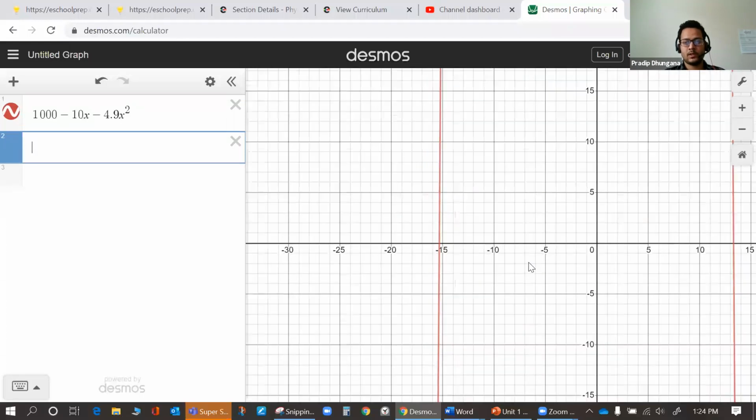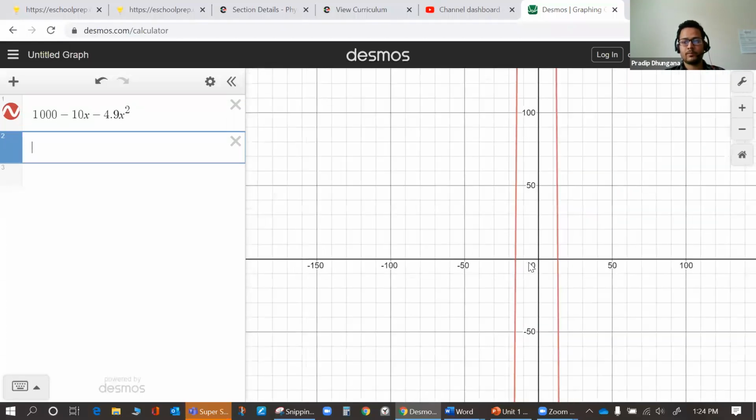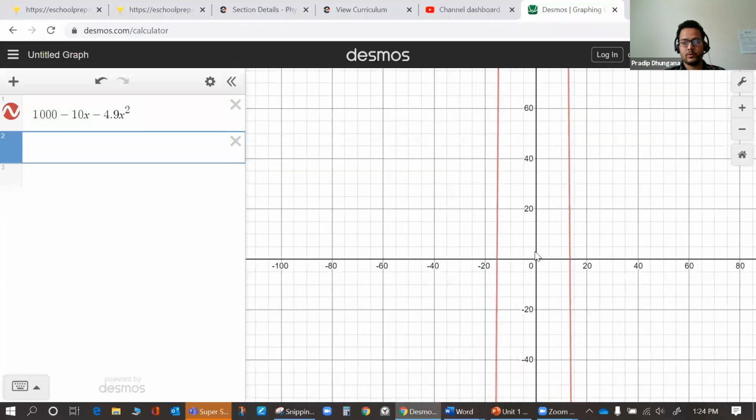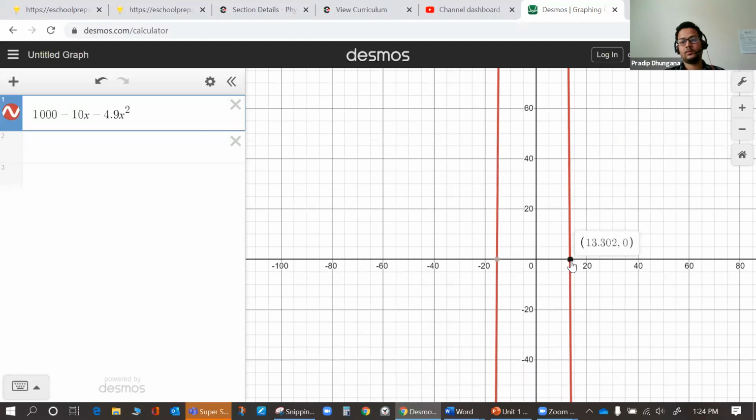Now we got a graph, and it crosses the x-axis at 2 points. One point is at time equal to 13.302, where the graph has a 0 value, and the other is negative 15.343.